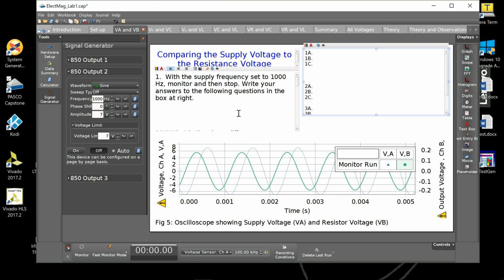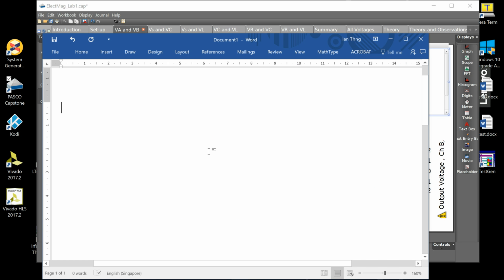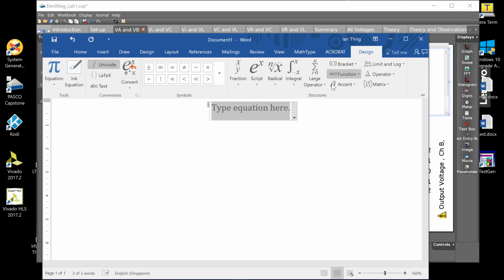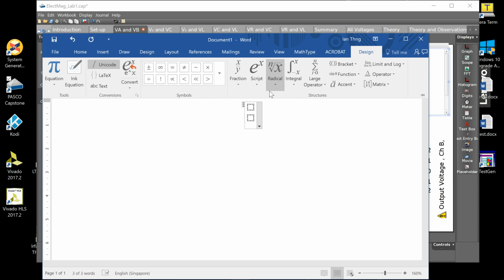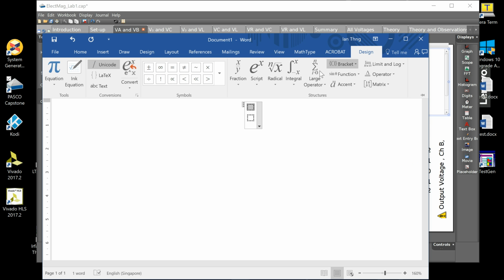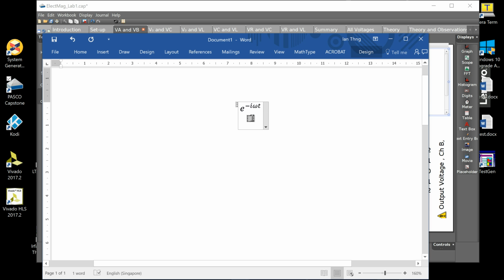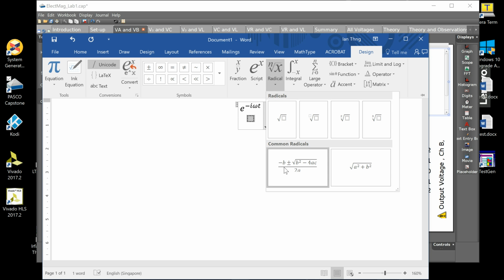The only thing I can do now is to call up Word with a blank document and create an equation. Let's do a quick one, a matrix, and add a preformed equation like this one, and then also add another preformed equation like this one.